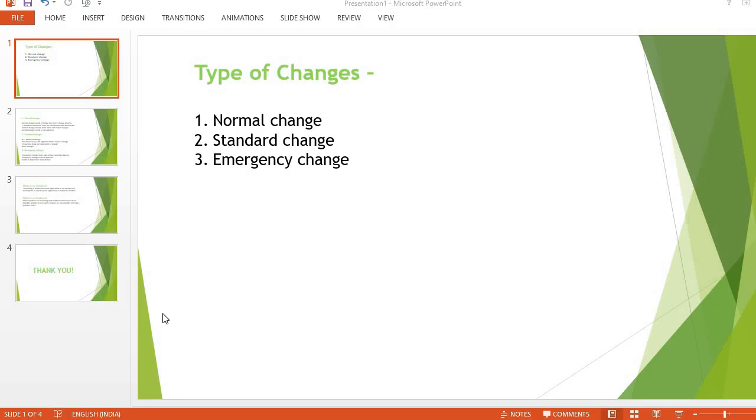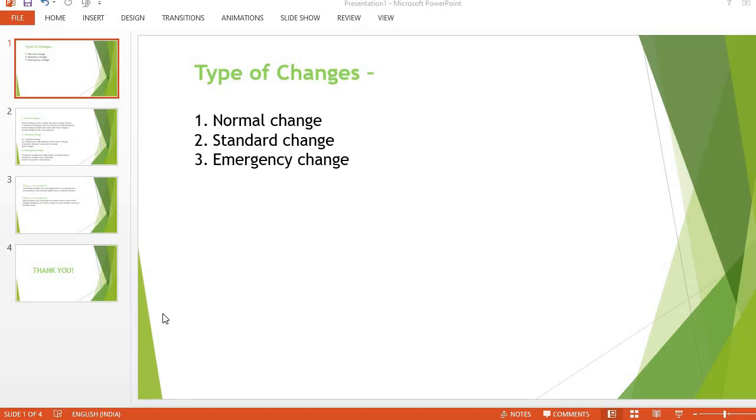These kinds of questions are asked in interviews. They will ask how many types of changes there are in ServiceNow, and sometimes they will ask how many types of changes there are in ITIL. So the question is different, but the answer is the same.